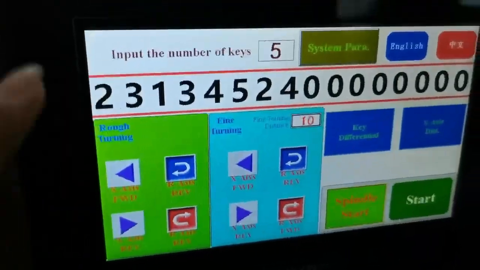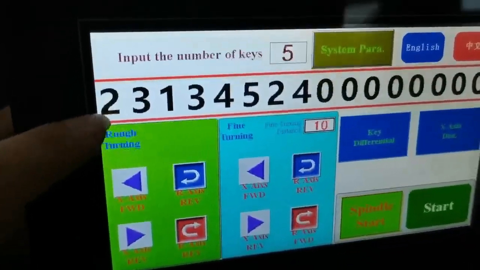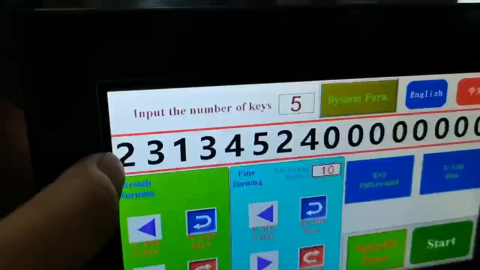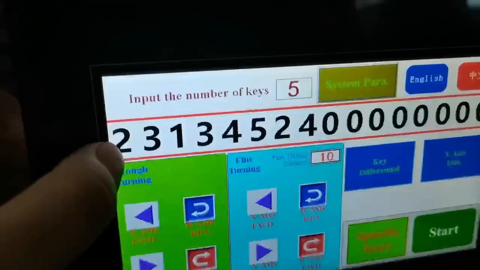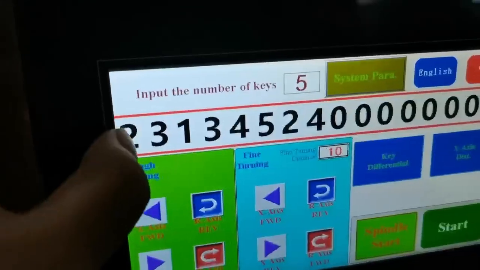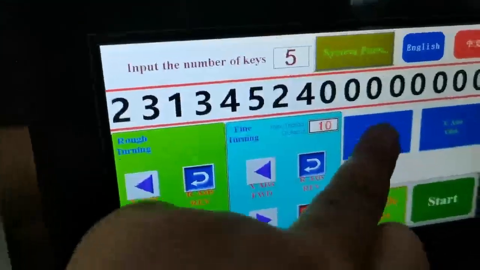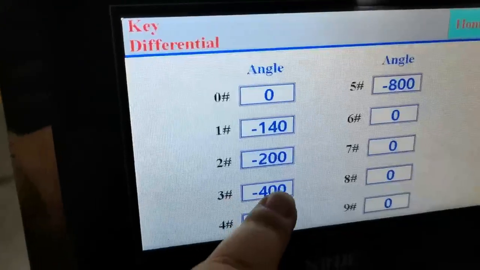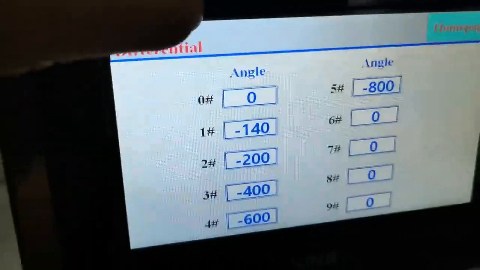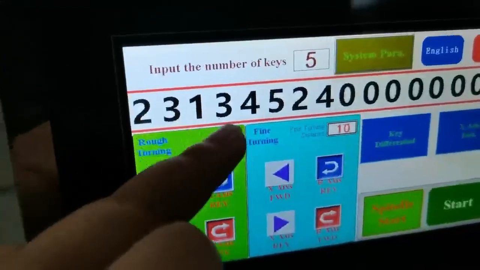Here, if you want the first cut code to be 20 degrees, you put the 2. If you want to make 40 degrees, you need to put 3, and the same as this.